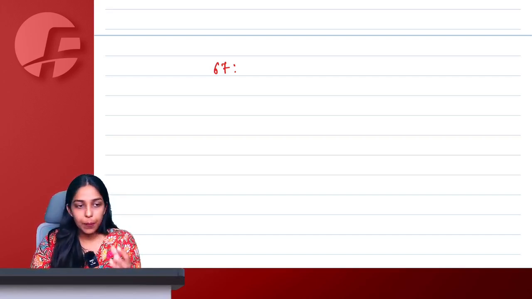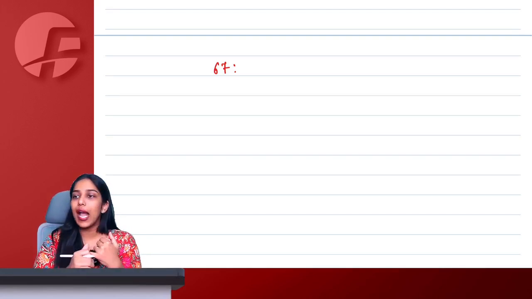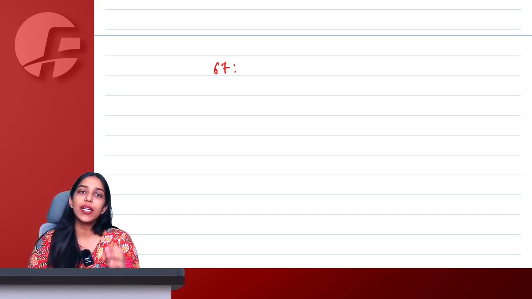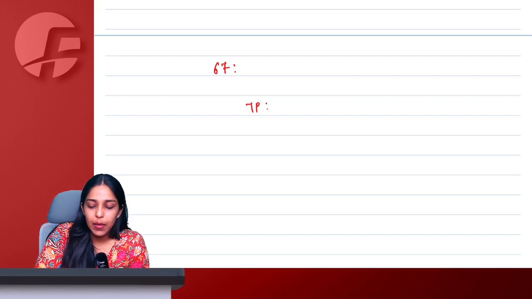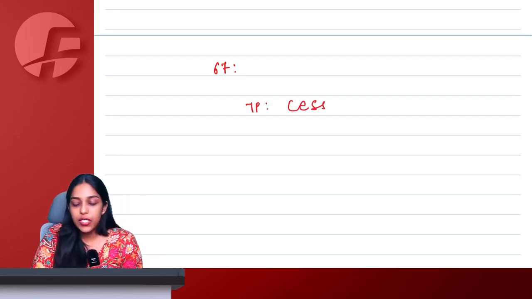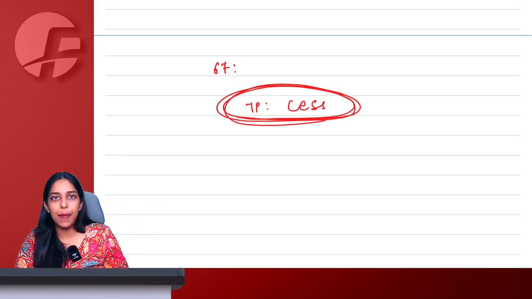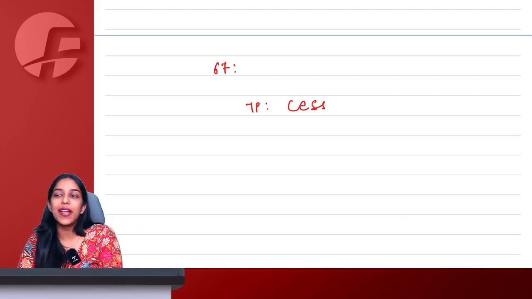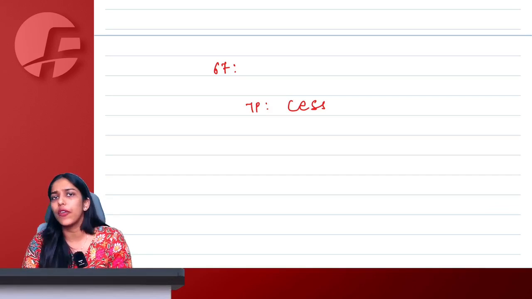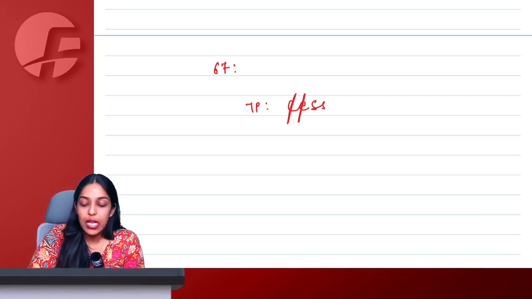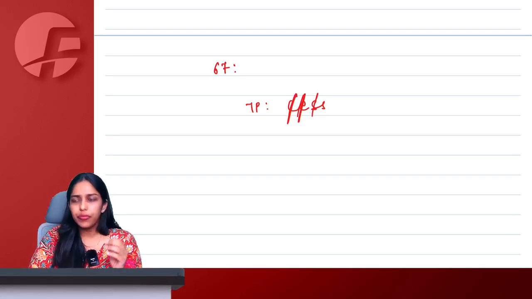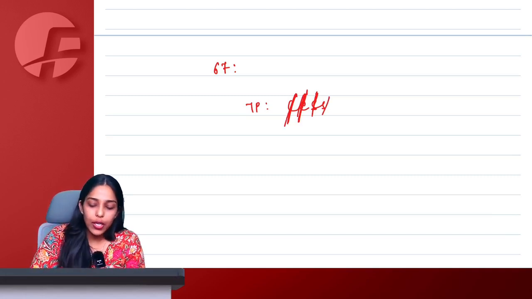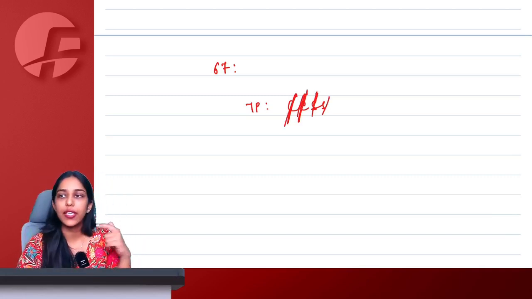If the officer has reasons to believe, first of all, he has to take written permission from at least a joint commissioner or above officer, and the permission to carry out inspection will only be given if the taxable person has done anything out of these. This was asked in, I guess, a very recent examination, that when can operations under section 67 of inspection be carried out? When you have done something out of these: contravention of the act, evasion of taxes, suppression of excess ITC. If you are claiming excess ITC, you are suppressing stock, you are suppressing turnover, or you are contravening the provisions of the act with intention to evade the taxes.